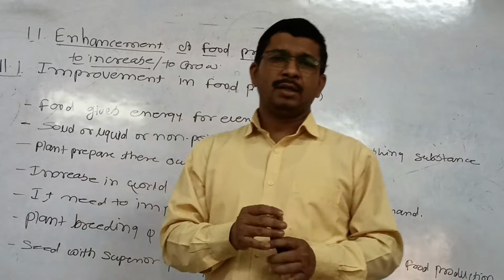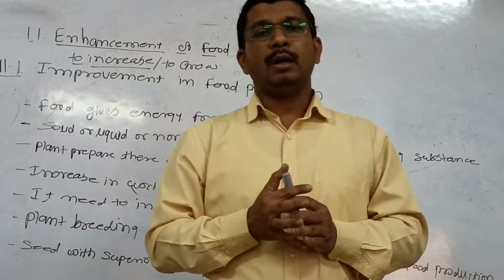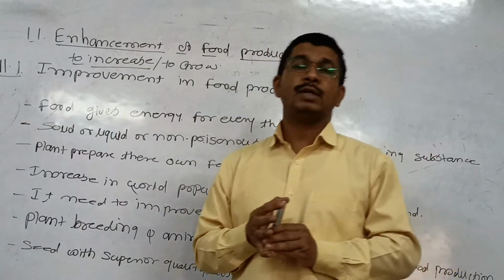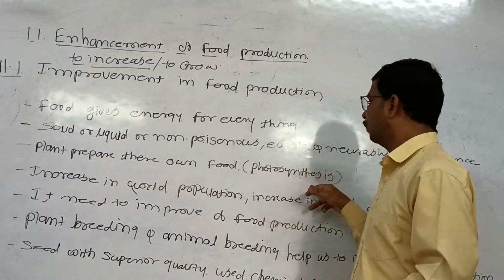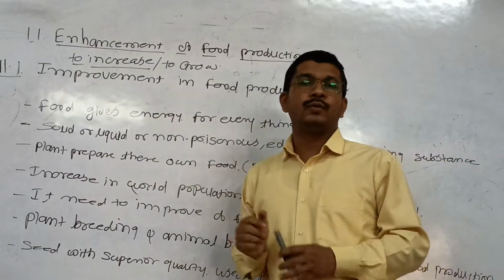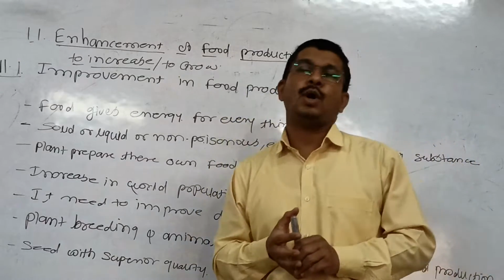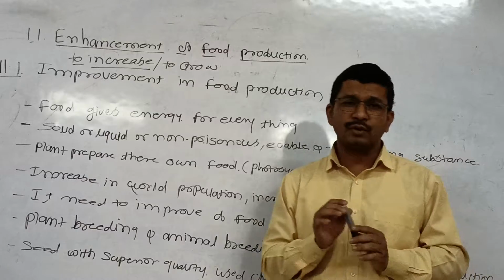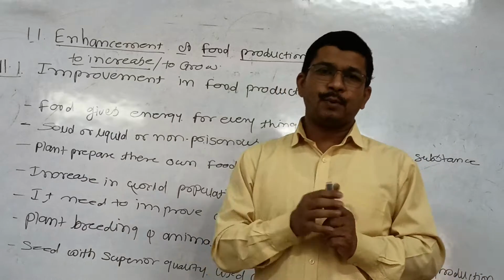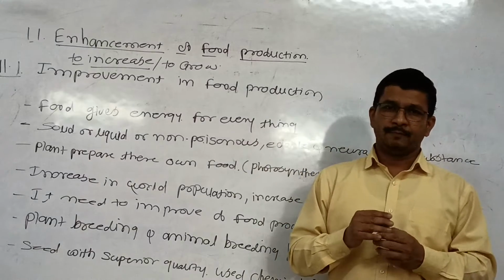As biology students, we are well aware of one thing: plants prepare their own food. By which process? The process called photosynthesis. In the photosynthesis process, plants prepare their own food material.